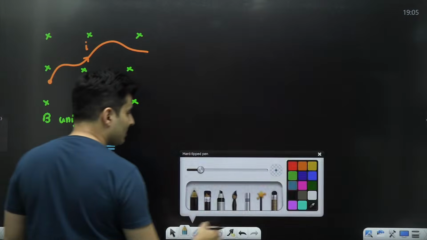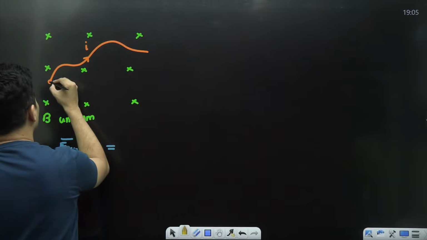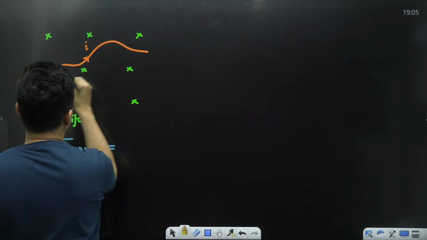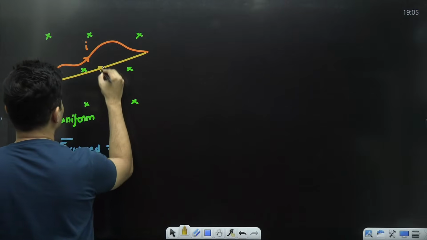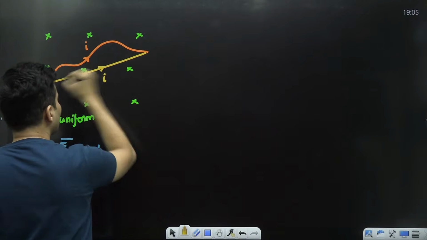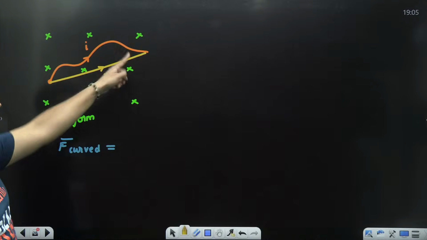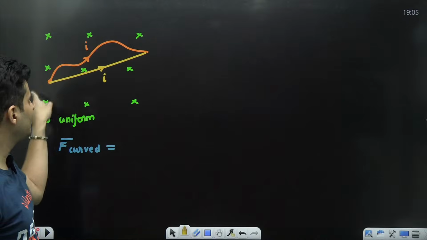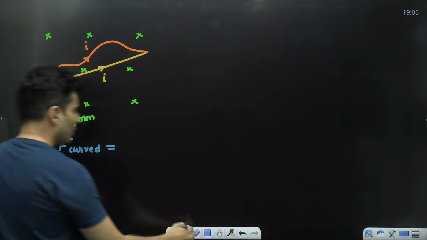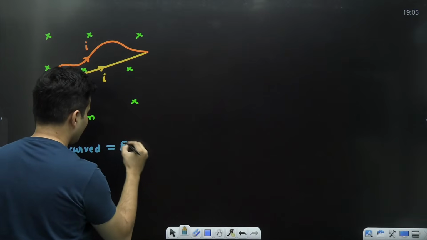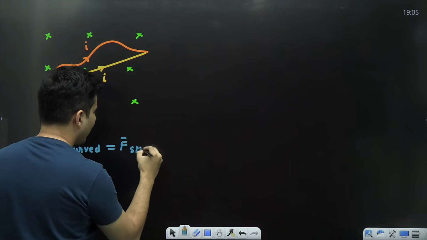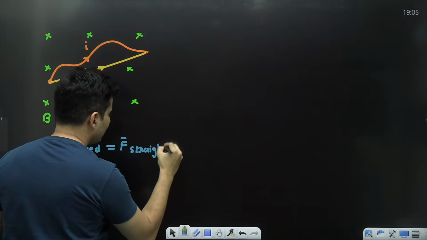You can just find it by replacing that curved wire with a straight wire carrying that same current. This is like distance, this is like displacement. You just find the force on the straight wire.